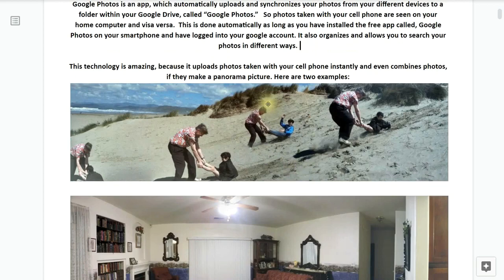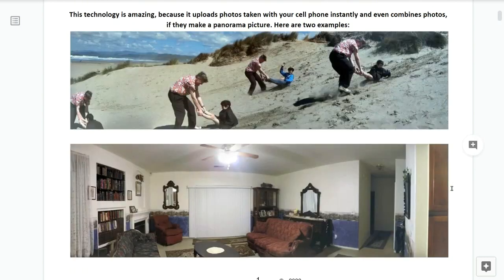This technology is simply amazing because it uploads photos taken with your cell phone instantly and even combines photos to make a panoramic picture, and here are 2 examples. So a few years ago I went to Morro Bay with my family and my wife took these photos. And you can see here I'm dragging my children down the side of the sand dunes, and as I was dragging them down my wife was taking different pictures, and so Google Photos looked at these different pictures and was able to stitch them all together and make one beautiful panoramic picture out of them.